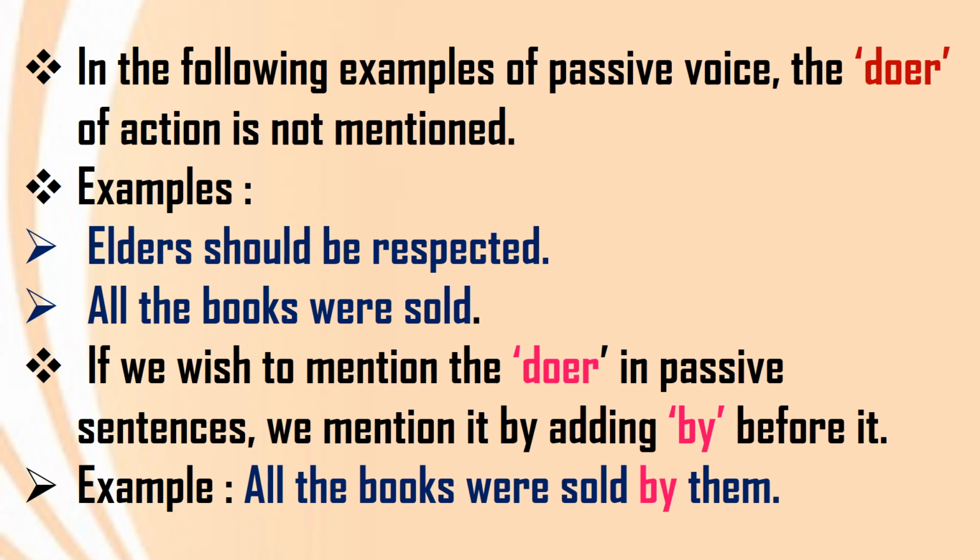If we wish to mention the doer in passive sentences, suppose here the doer is absent, but if you want to mention it, then mention it by adding by before it. For example, the second example: all the books were sold by them. Okay, in the first sentence the doer is absent, but if you want to mention it, before mentioning that word add by, and then write the sentence.